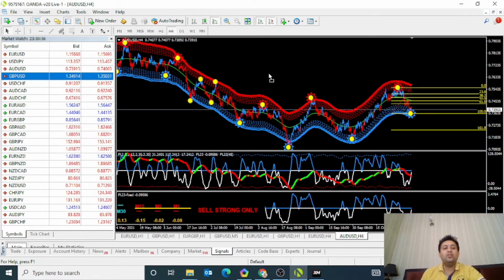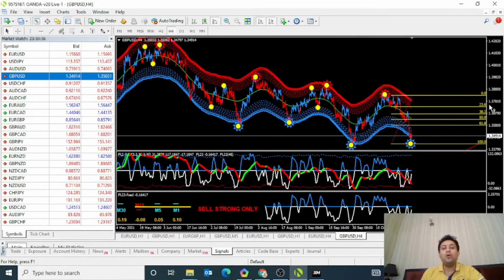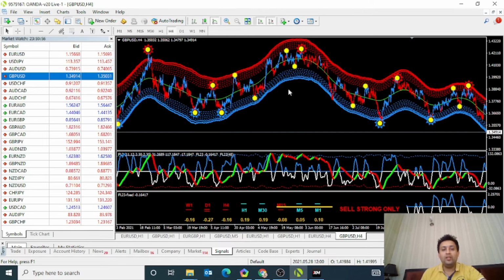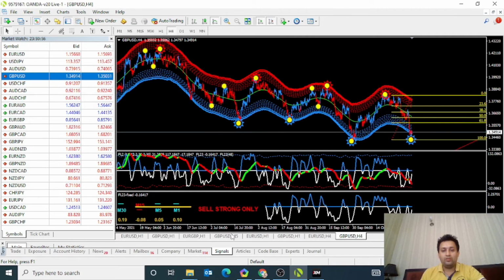I attach one other, Pound USD. In Pound USD you can also see it going down. This was going up, this was going down. This one is sell strong only, and this indicator is already giving you the signal.